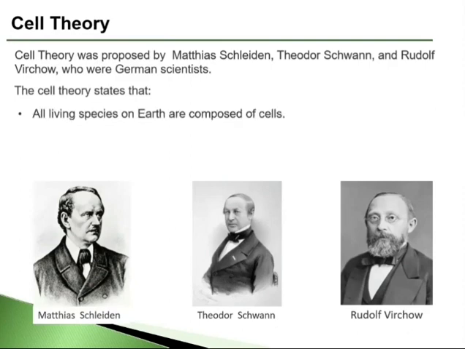First, all living species on Earth are composed of cells. That is, all living creatures ranging from microorganisms to complex plants and animals are made up of basic units called cells. Second, a cell is the basic unit of life, which means that cells are the building blocks of life.